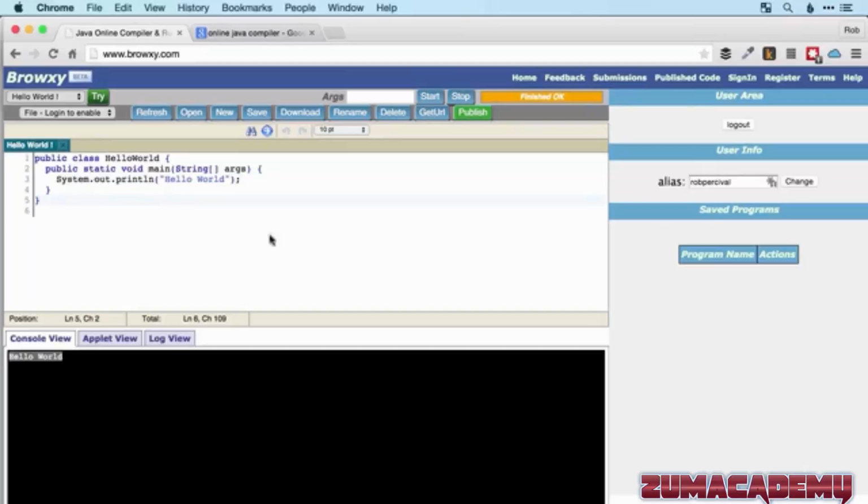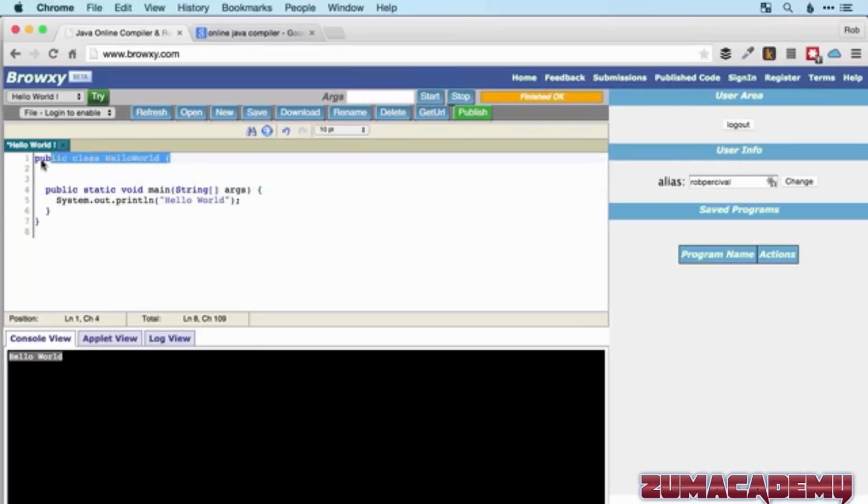So what's going on here? Why is this set up like it is? It's not just a simple print to the console line. We've got a load of other code as well. So let's take it step by step. This first line here creates a class called Hello World, and that class is public.